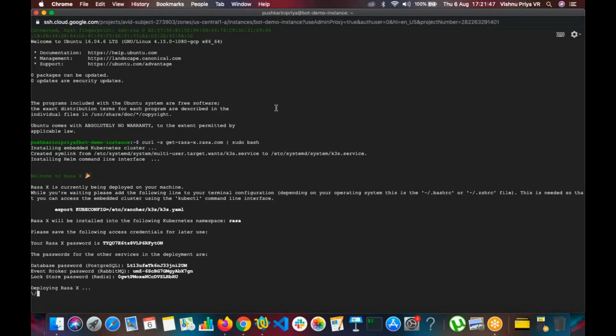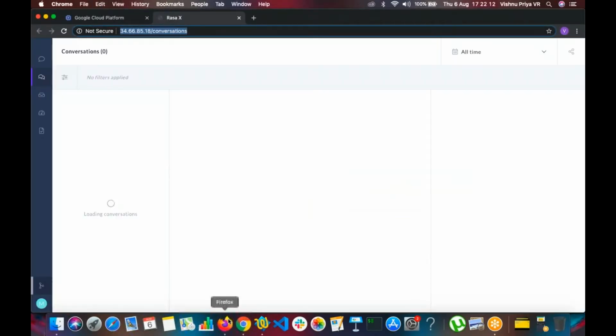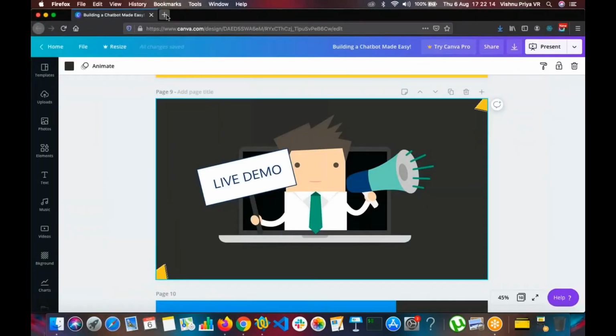RasaX gives you a UI on top of it, and also you have something called interactive learning in RasaX, where you can get the user conversations or give your own conversations and train the bot, which is not possible in a normal Rasa environment. We have got the URL. I hope that answers your question. Yep. Thank you. Great.